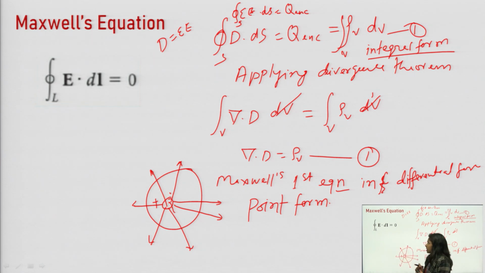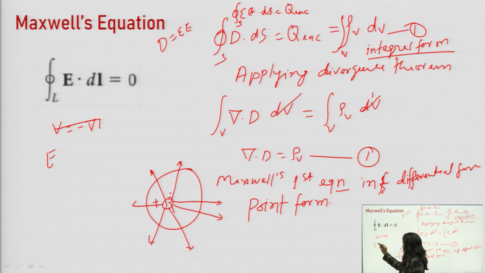The next equation in electrostatics is E dot dl equal to 0, which is derived from E is equal to minus del V.